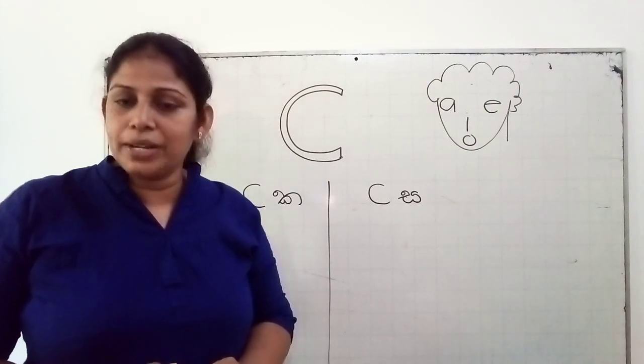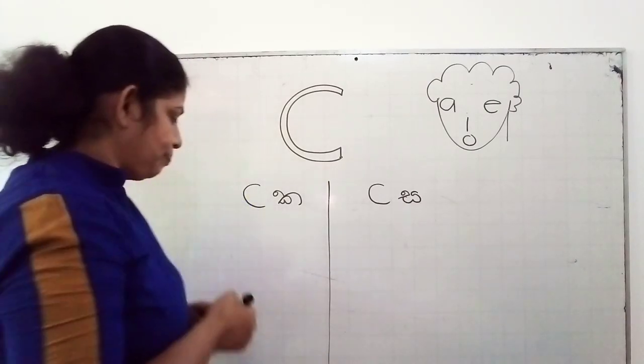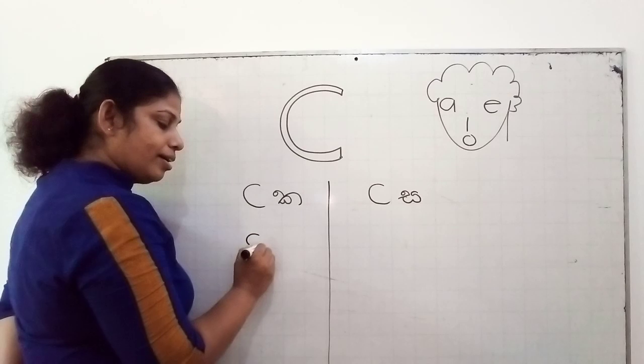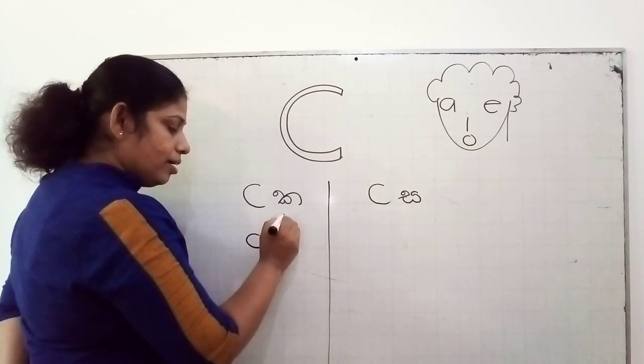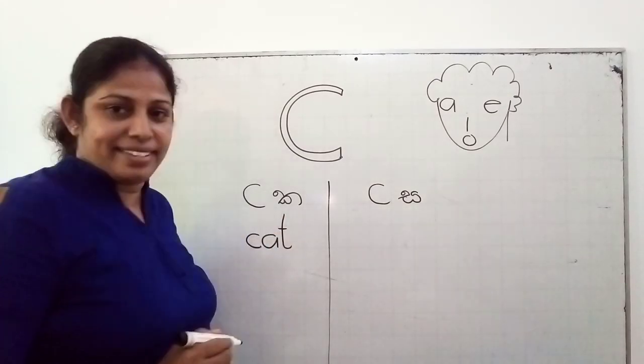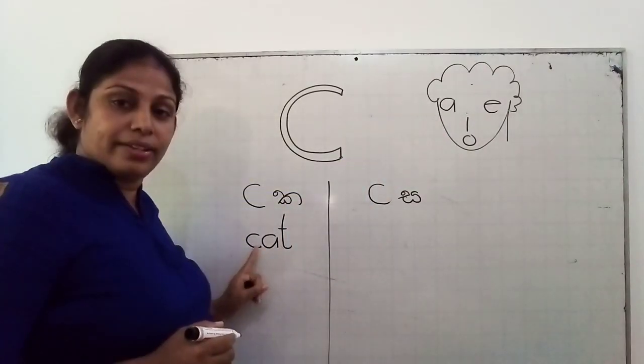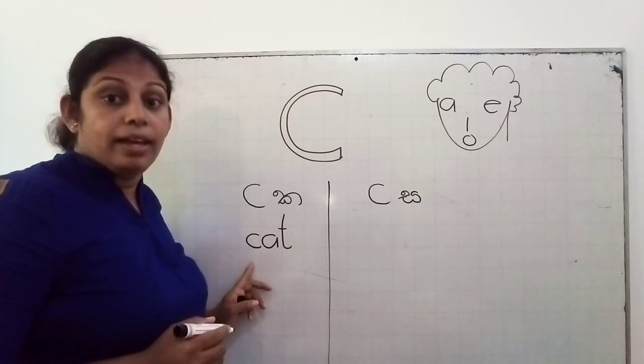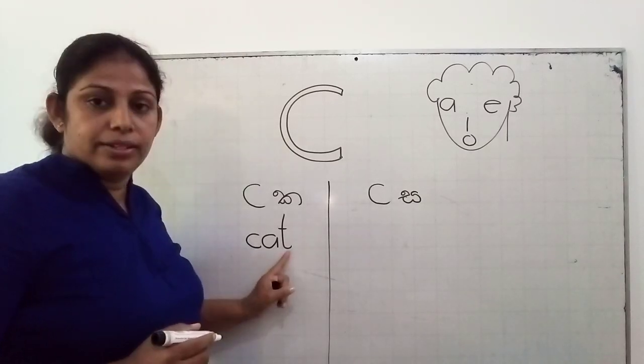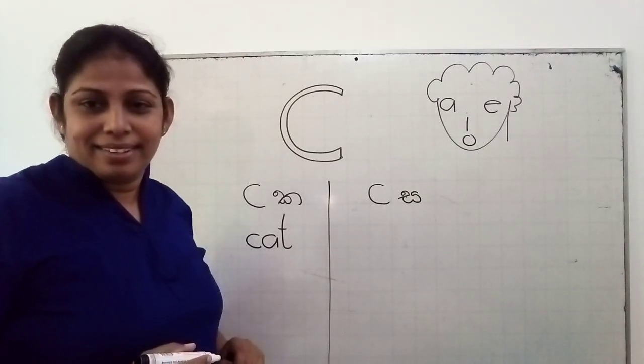I will give you some examples. K, A, T, cat. Vowel sound A is here, then letter C we have to pronounce as K. K, A, T, cat. Right.